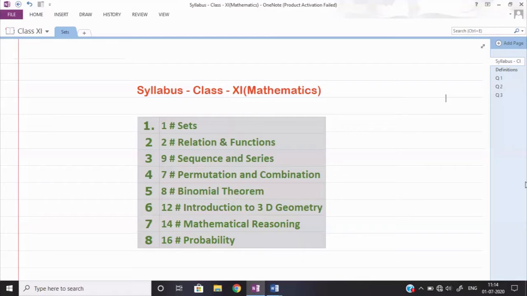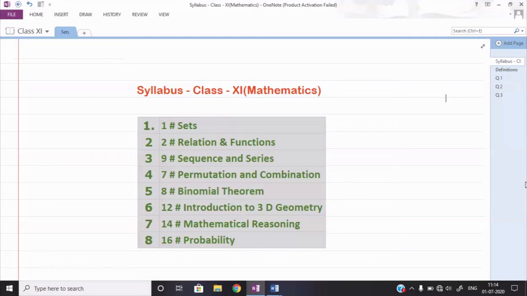In that we shall learn all the formulas we have covered earlier, but in a new format. For example, in coordinate geometry you have covered the distance formula and the section formula. All those formulas will come in three-dimensional geometry also, but since the new z coordinate is added, changes in the formulas will come.